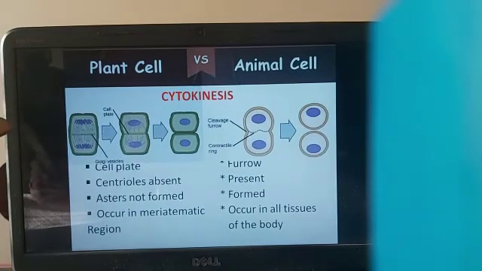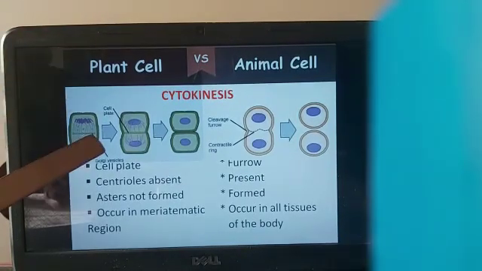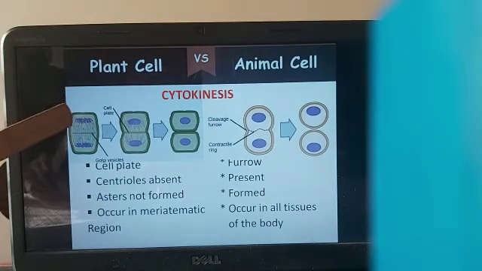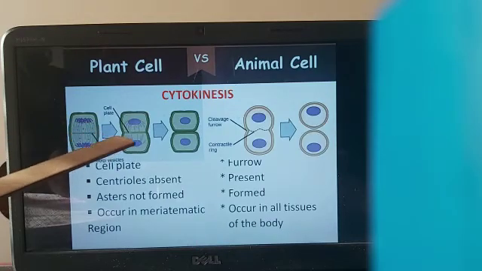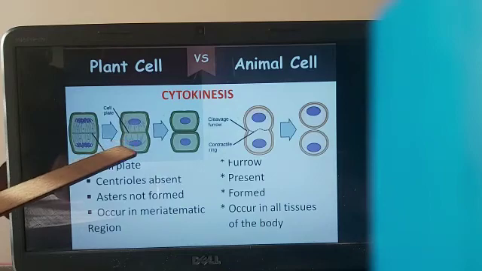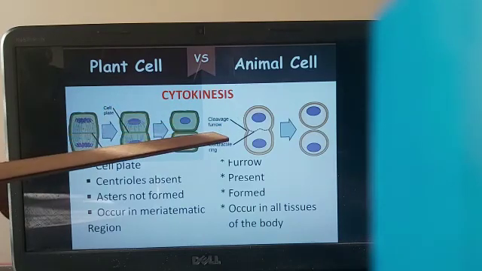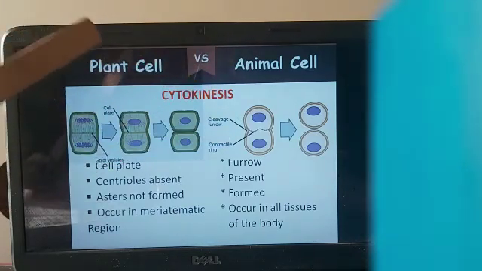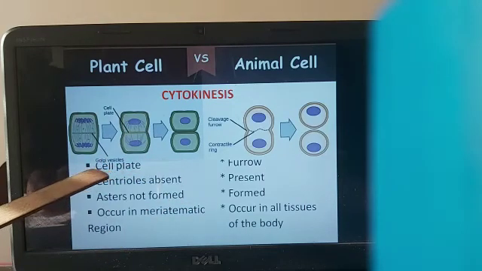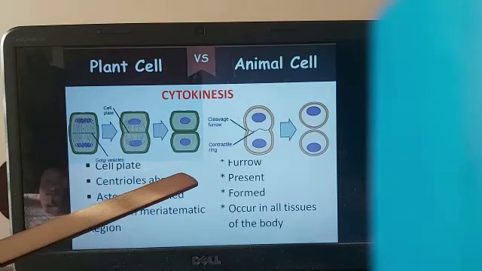Now here I have the picture of cytokinesis. This is the plant cytokinesis and this is the animal cytokinesis. This also you studied in standard 10. The plant cytokinesis takes place by the formation of a structure called the cell plate, whereas in animal cells cytokinesis takes place by the formation of a furrow. So we will start the differences between plant cells and animal cells here. In the plant cell a cell plate is formed, in the animal cell a furrow is formed.